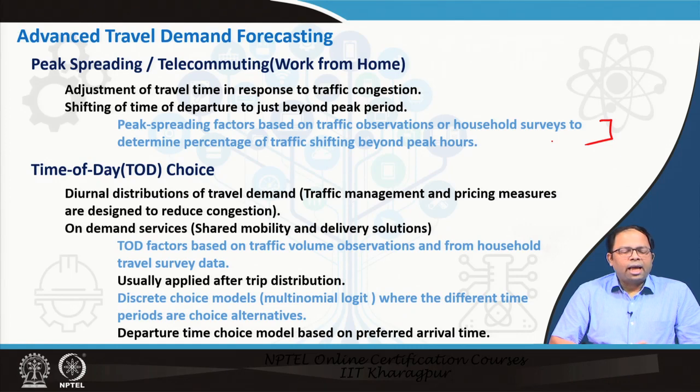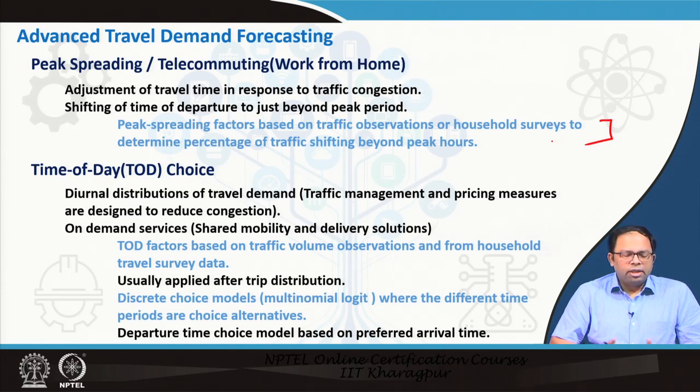Then comes the time of day, TOD. This TOD is not transit oriented development, this is the time of day choice model. That means, we also need to determine the time of the day when we will choose to travel. And so, that is why diurnal distributions of travel demand, we need to understand those distributions, and traffic management and pricing measures could be devised, which are designed to reduce congestion according to this distribution of travel demand, and that will help us to spread the traffic even further.